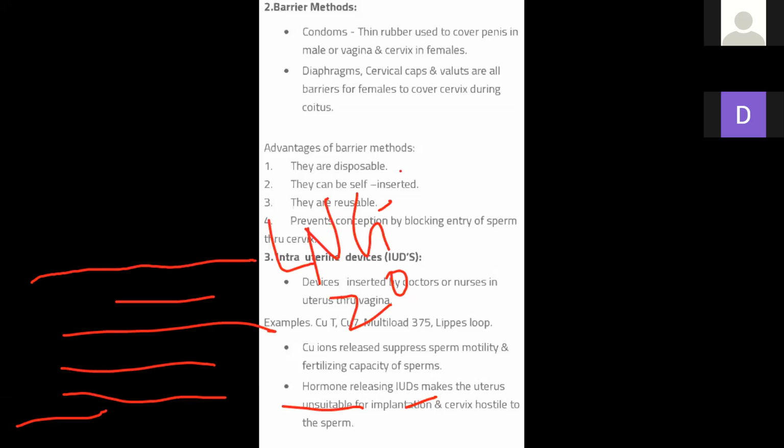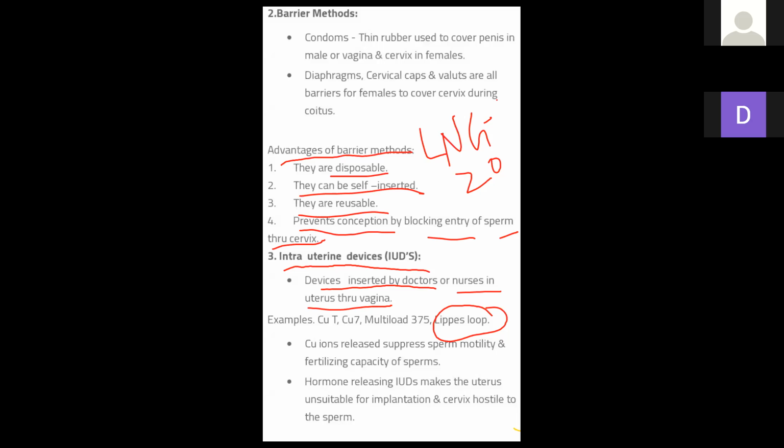Next is the hormones. Here next is the hormones.